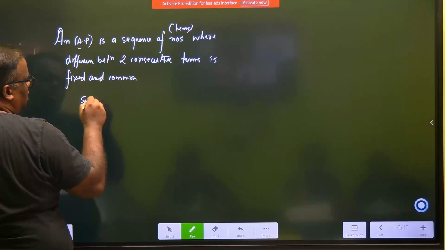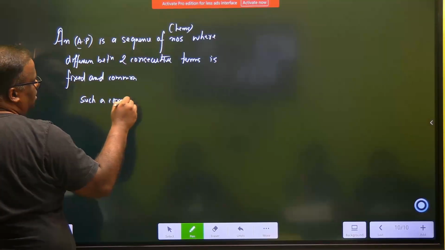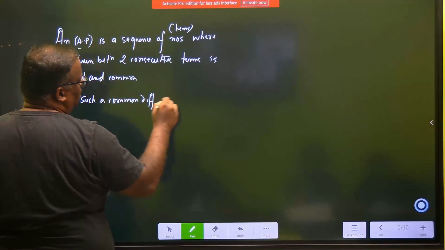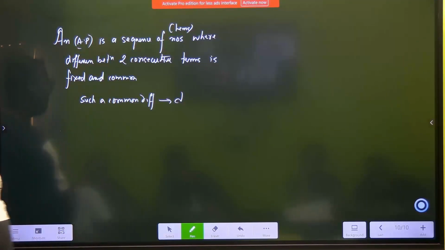Such a common difference is denoted by D, right?